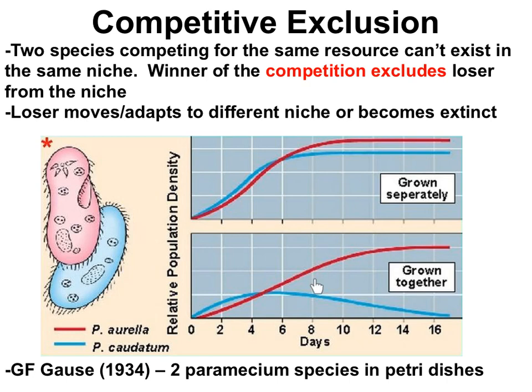This is competitive exclusion. Two species of Paramecium had niche overlap, the shared space of the petri dish, and that created interspecific competition. The red species had some kind of competitive advantage over the blue species and won the competition. The blue species was completely excluded from the niche.